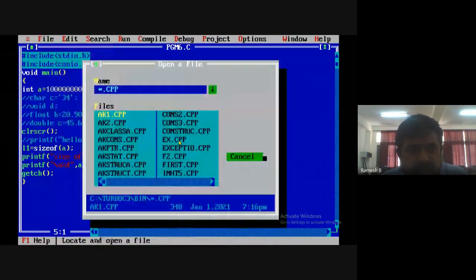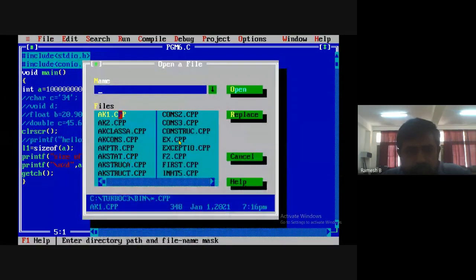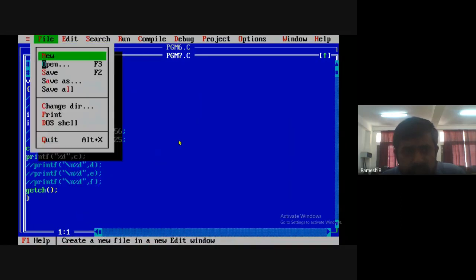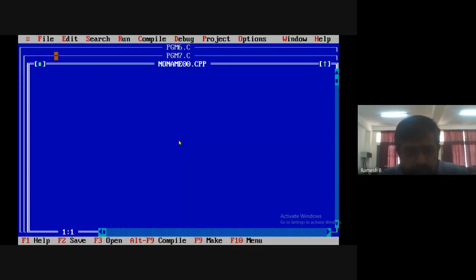Let me show that. We can write a simple program for that. Program 7.c is already there, so I'll create one more new. You see that I'm using some new things here. #include <stdio.h>.